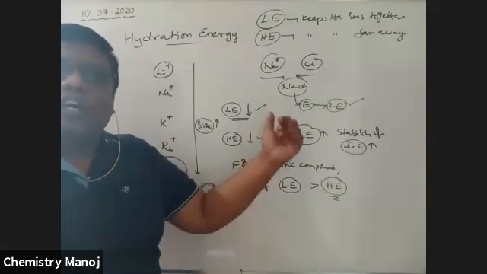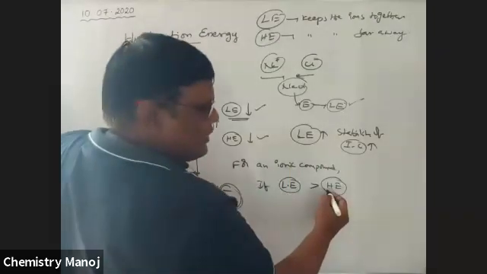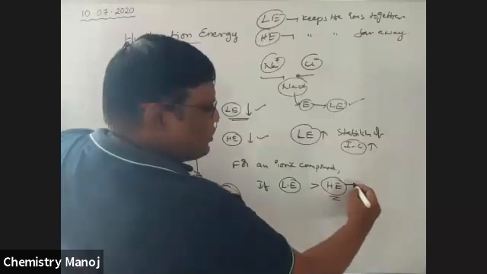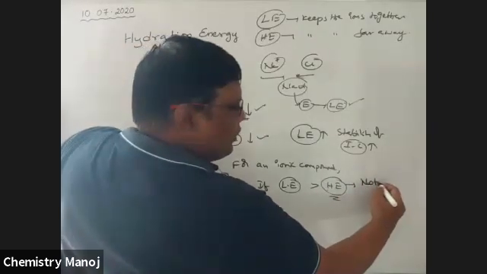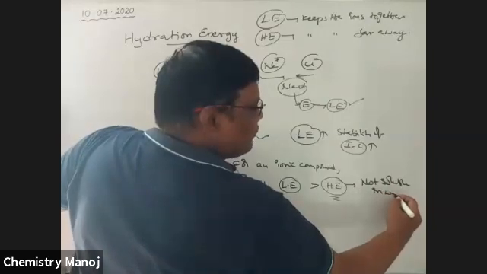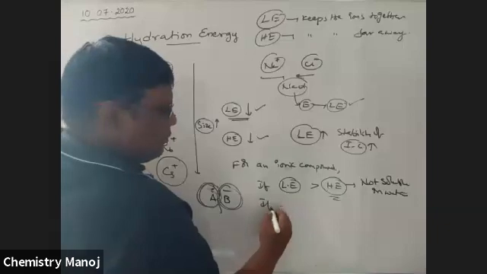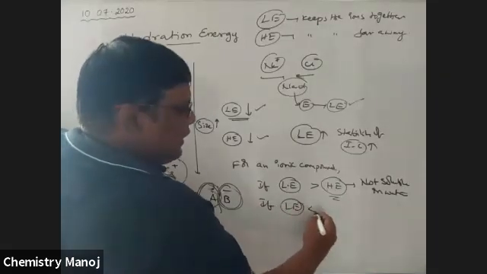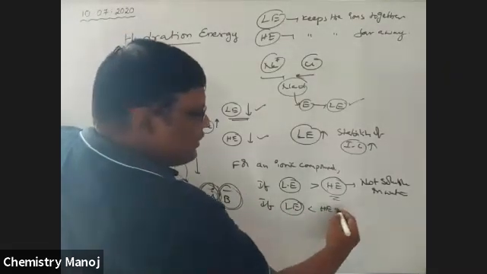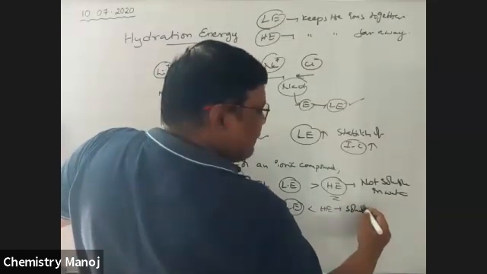That gives that the chemical is soluble. Therefore, if lattice energy is greater than hydration energy, the ionic compound is not soluble in water. If lattice energy is less than hydration energy, the ionic compound is soluble in water.